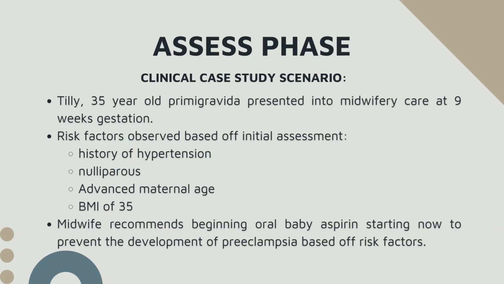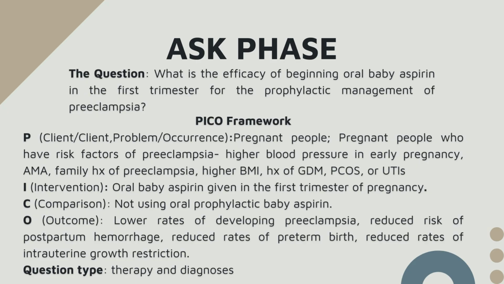So for the assess phase, my clinical case study scenario, Tilly, who is a 35-year-old primigravida, presented into midwifery care at 9 weeks gestation. Based off her risk factors from the initial assessment, we found she has a history of hypertension, she's nulliparous, advanced maternal age, and has a BMI of 35. So based off her risk factors, the midwife recommends beginning oral baby aspirin starting now since she's in the first trimester to prevent the development of preeclampsia.